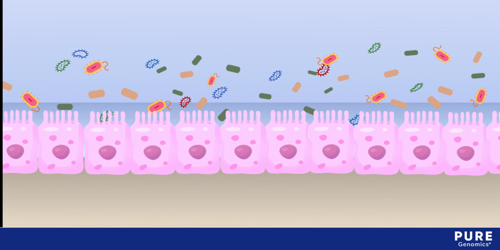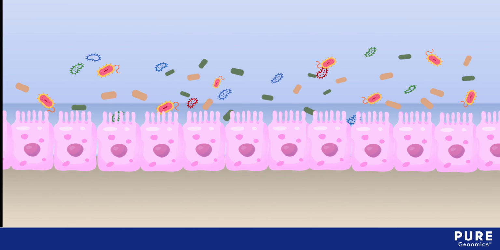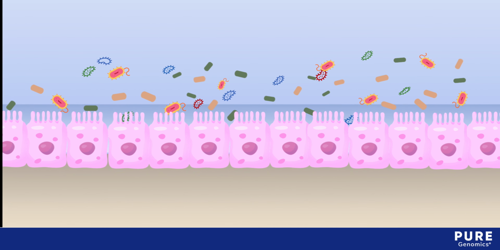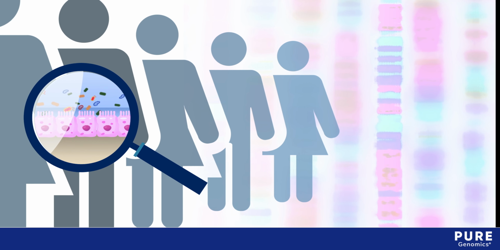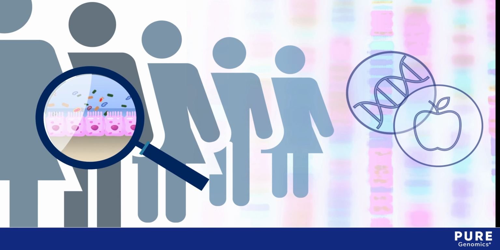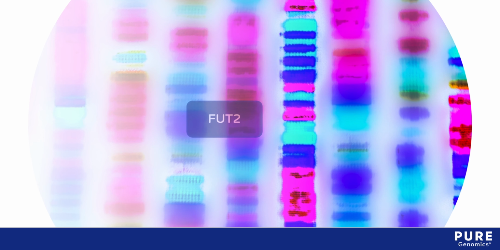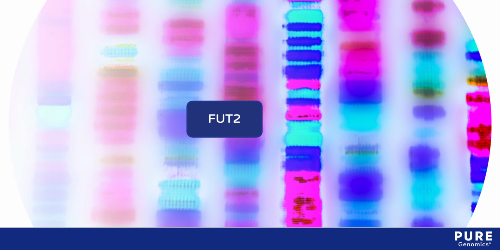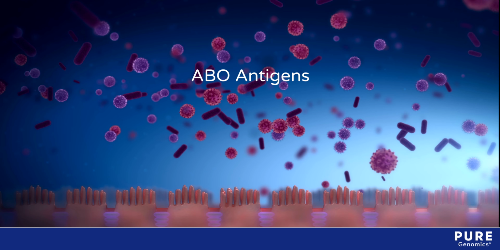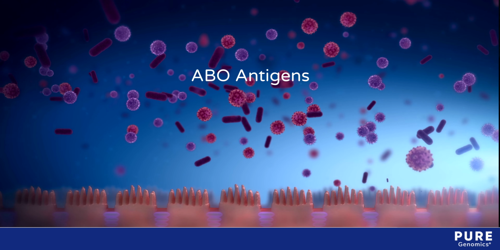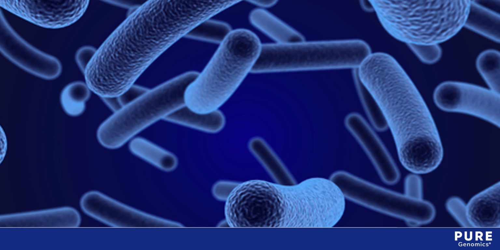The GI tract is home to trillions of microorganisms that play important roles in human health. This microbial ecosystem varies from one person to the next due to a wide range of genetic and environmental factors. One of the many underlying genetic factors is the FUT2 gene. This gene drives the secretion of ABO antigens into the intestine, where they act as prebiotics that support friendly bacteria.